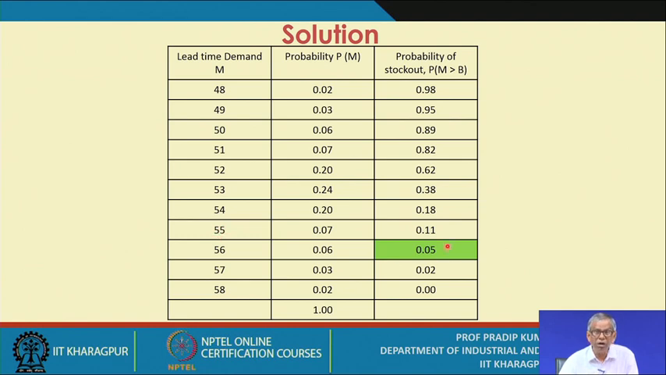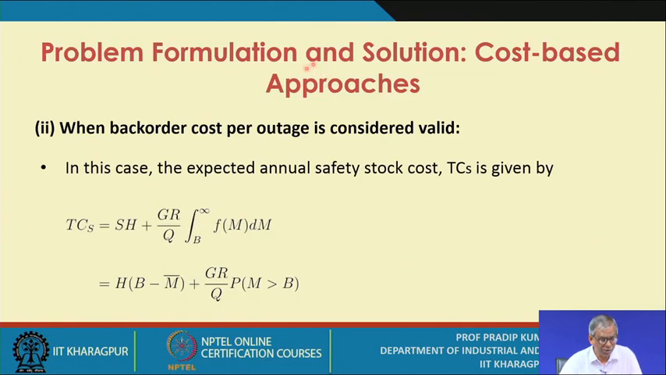Now our benchmark value is 0.10. So that's why against 0.05 probability of stock out, you have the corresponding demand during lead time, that is 56, and that's why the reorder point is 56.